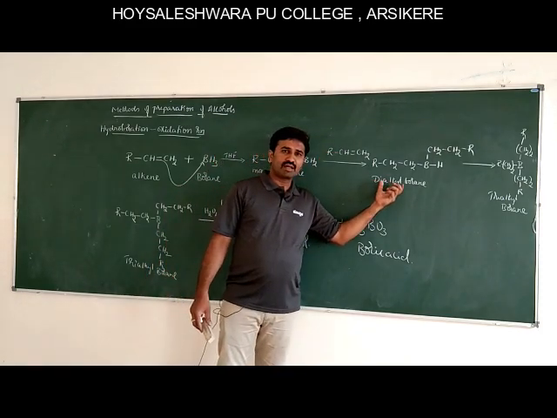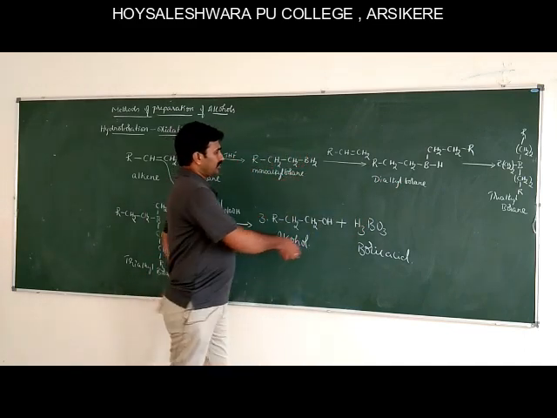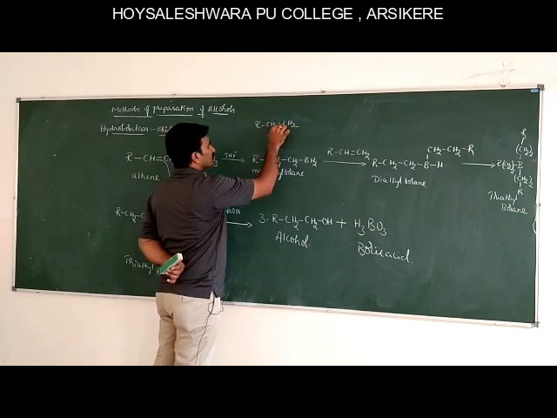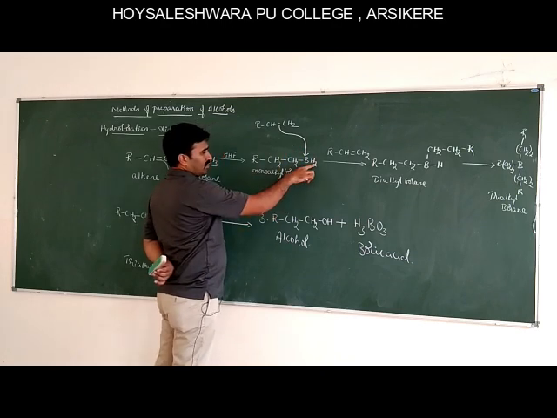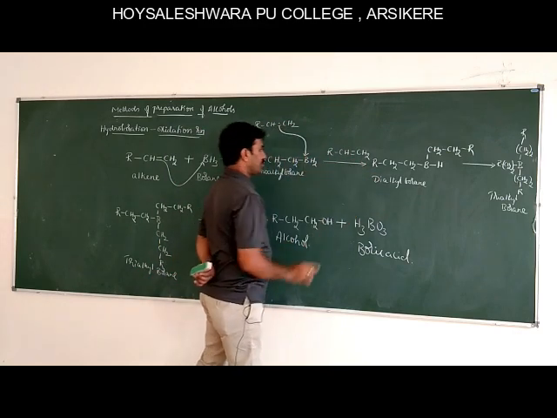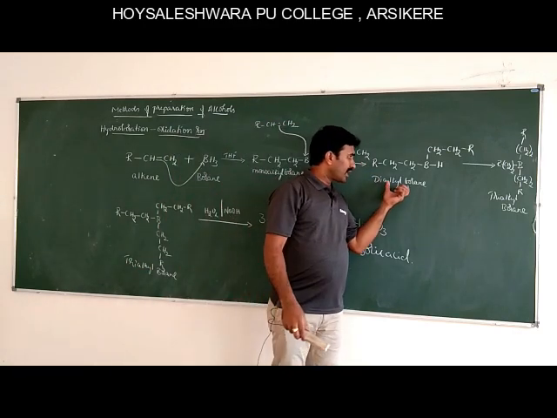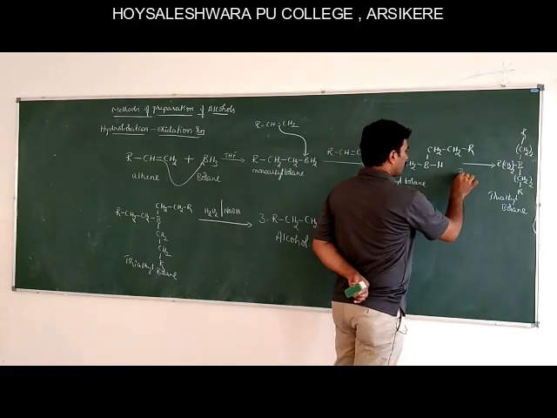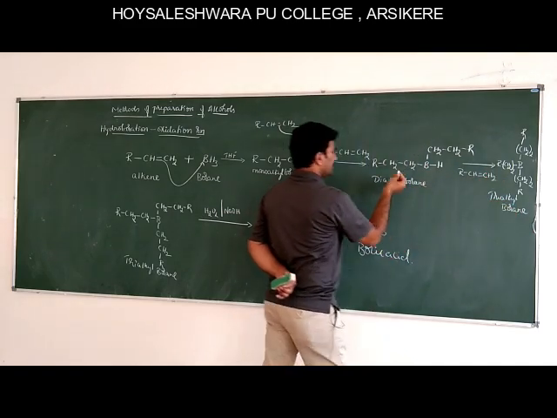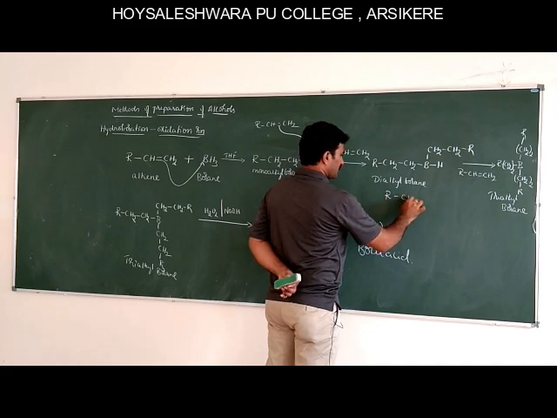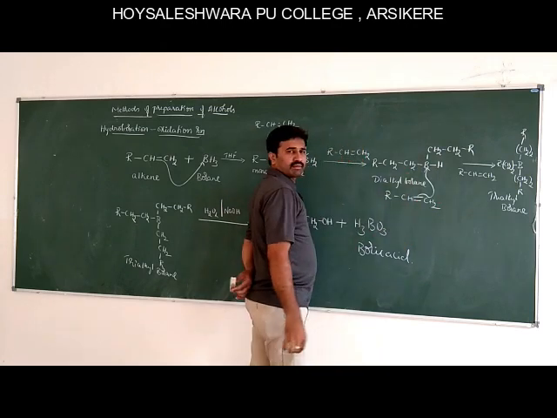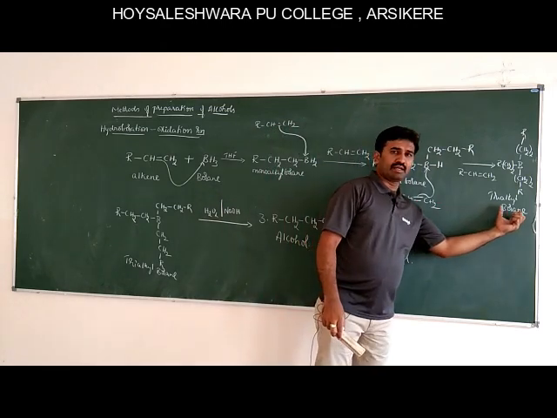Here again one of the hydrogen atoms attaches to this carbon atom to form dialkyl borane, and dialkyl borane again adds to one more molecule of alkene to form trialkyl borane. In the same way, R CH double bond CH2 undergoes the electrophilic attack to form trialkyl borane.